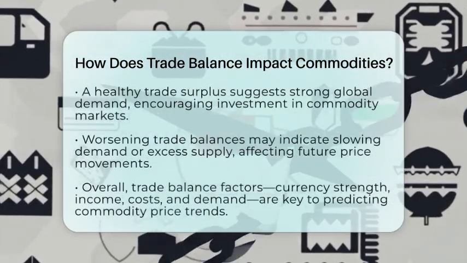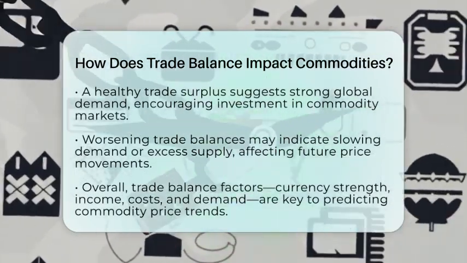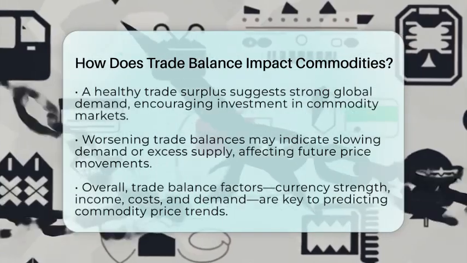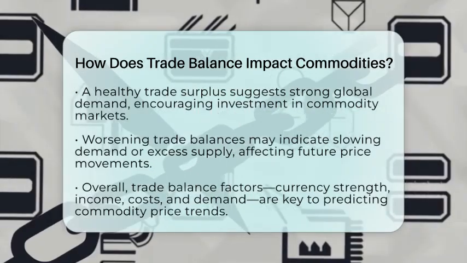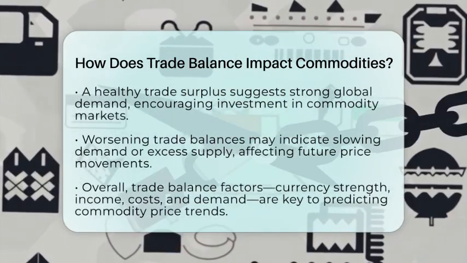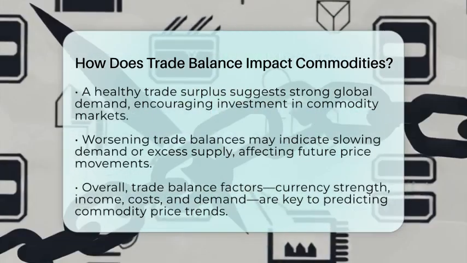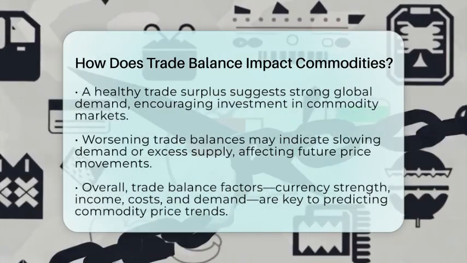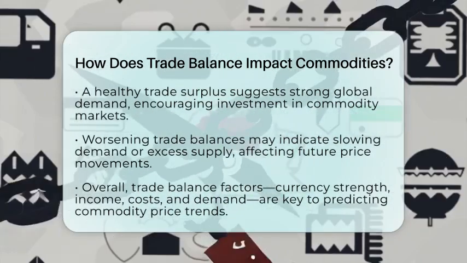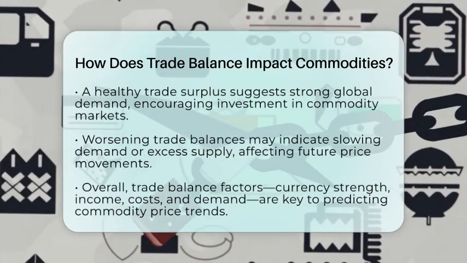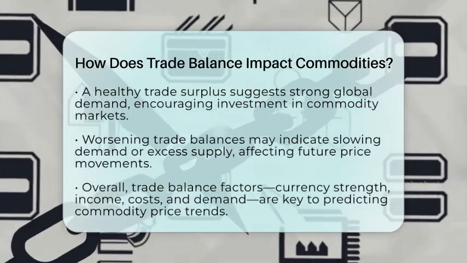Finally, the overall trade balance reflects economic health. A trade surplus driven by strong commodity exports suggests healthy global demand. This can lead to increased investment in commodity markets. But if the trade balance worsens, it might mean demand is slowing or there's too much supply. For investors, understanding these shifts helps anticipate price changes and market trends.